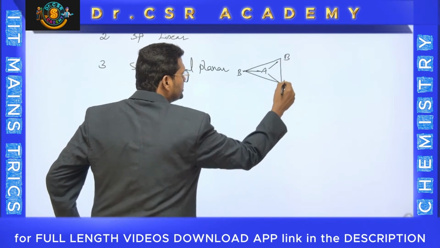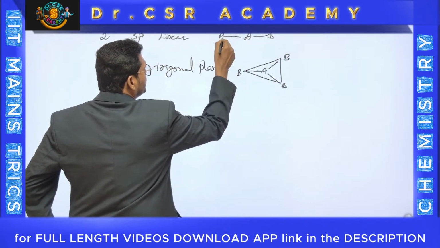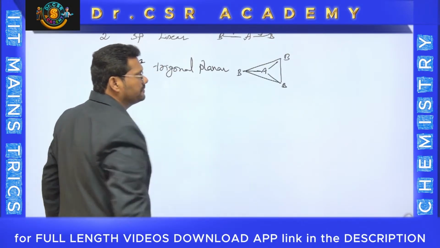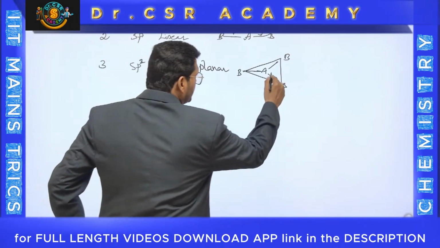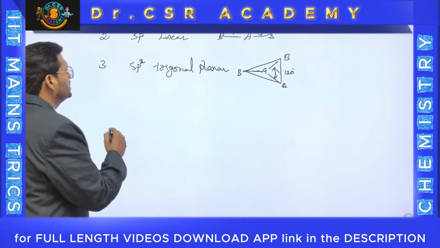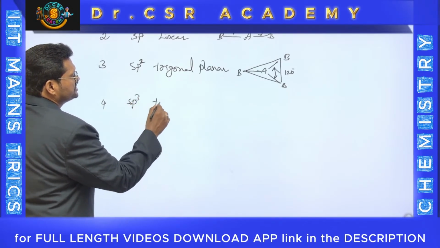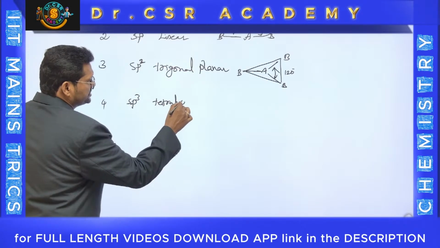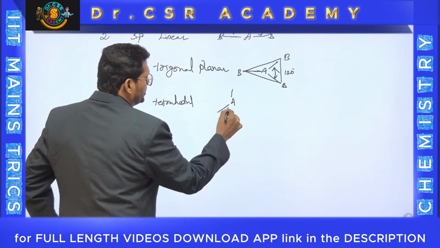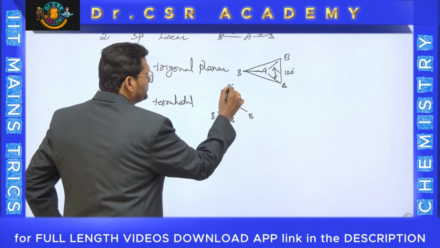This is called AB3 type, and there is also AB2 type, with a bonded atom on each side, which will be linear. This is a 180 degree bond angle, while in trigonal planar the bond angle is 120 degrees. And if it is sp3, which is tetrahedral, you can write it this way: an AB4 molecule, which looks like this.